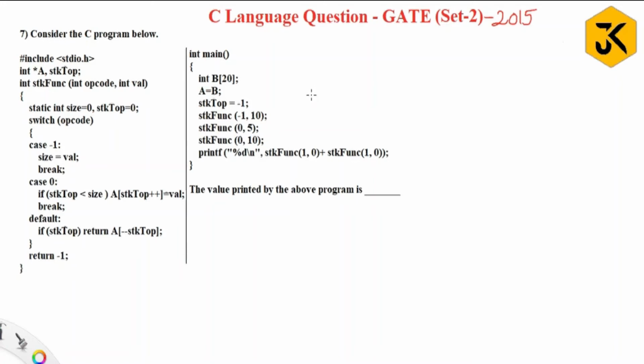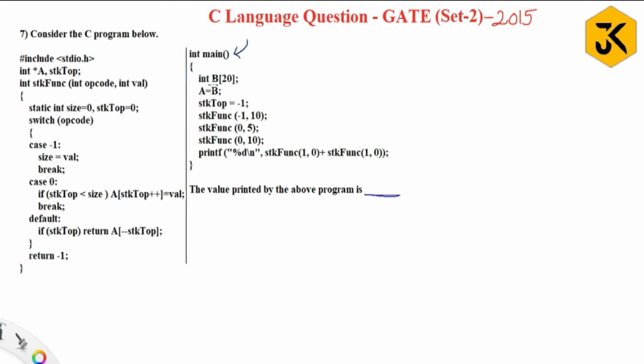Hello guys, welcome back. Let's see one of the C language questions which was asked in GATE 2015. Here they have given a few lines of code and they are asking for the value printed by the above program. You know, every C program will start executing from the main method.